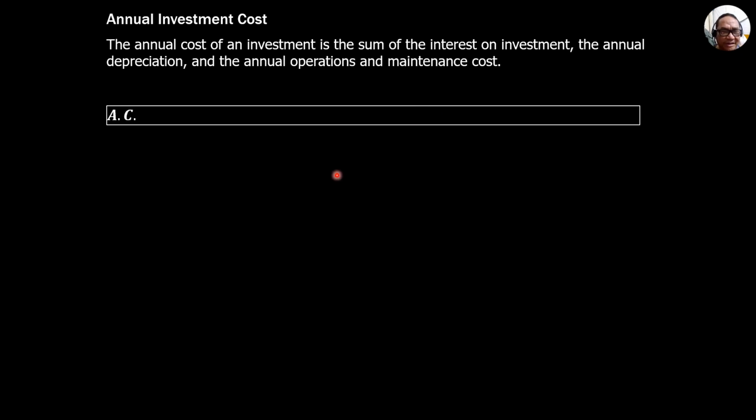So annual cost is annual interest plus annual depreciation plus annual operations and maintenance cost, which is just OM. This one is quantity (FC minus SV) times I over (1 plus I to the n minus 1), and this one is first cost times I.